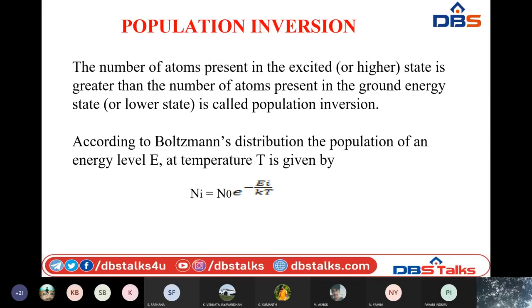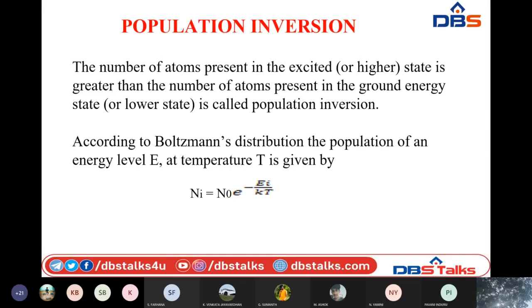Here we are going to make the number of atoms present in the upper energy states greater than in the lower energy states. Then, whenever one incident photon is applied, all those atoms are going to come back very quickly to the ground state by emitting the extra amount of energy. In this way, we increase the stimulated emission rate. Whenever the stimulated emission rate is increased, we get highly directional, monochromatic and intense bright light, due to the multiplication of photons.